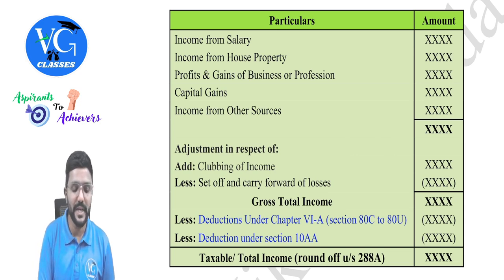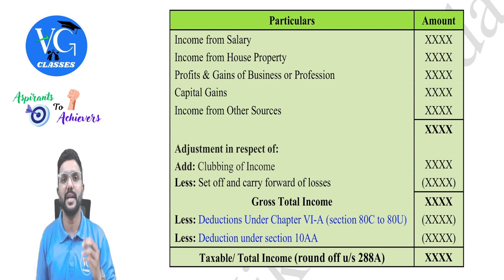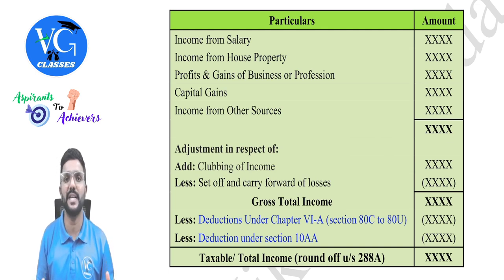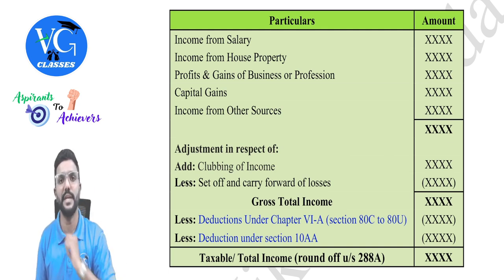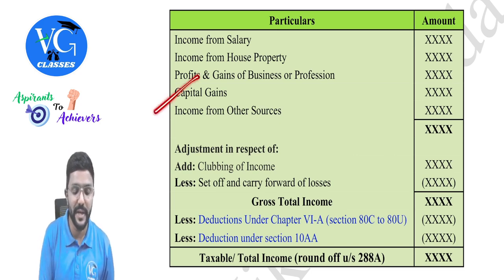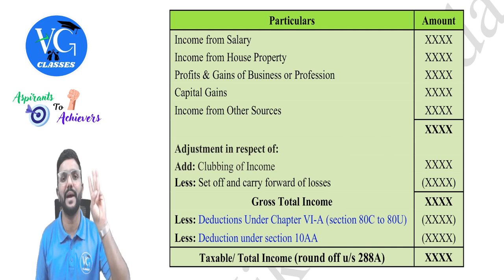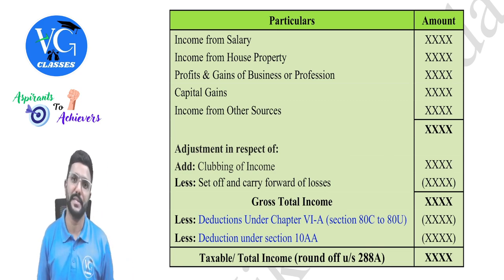Okay. Same way, while computing the income under the head PGBP, there is a list of expenses which is allowed as deductions from section 30 to 37. And while computing the income under the head capital gains, we can claim again three deductions. What are those? The expenses on transfer, cost of acquisition, and cost of improvement, guys.